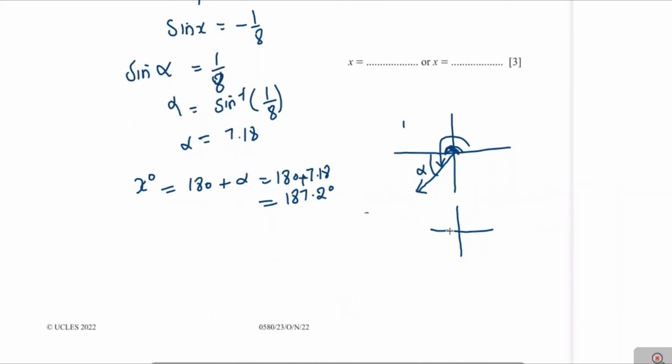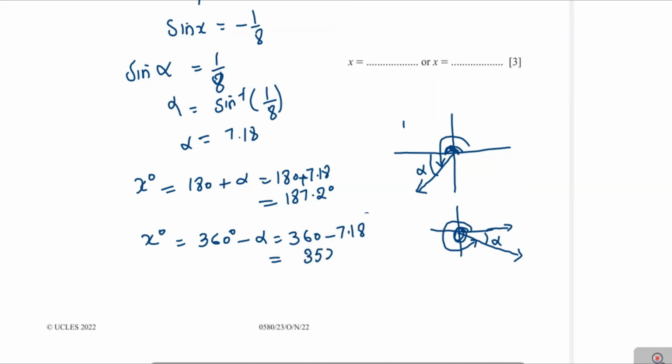When the angle is more than 270, the negative value of sine will be in the fourth quadrant. And this is the alpha value. Now we can find this x degree angle from the positive x-axis in the anti-clockwise direction. This x degree will be equal to 360 minus alpha. Therefore, the answer will be 360 minus 7.18, and this is 352.8 degrees, the answer.